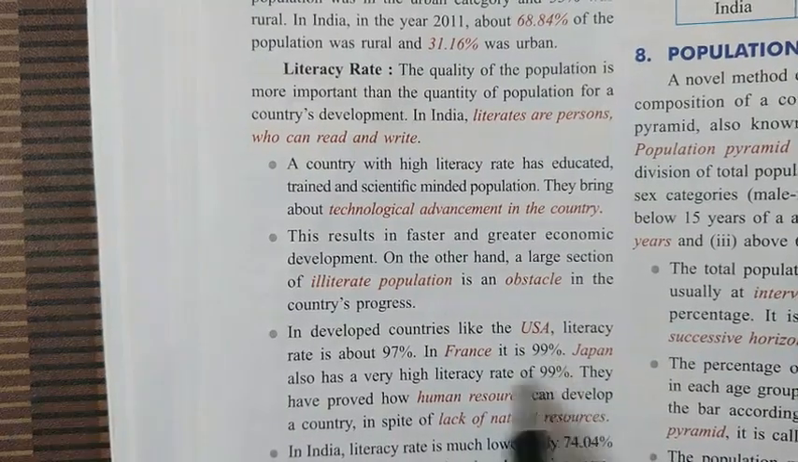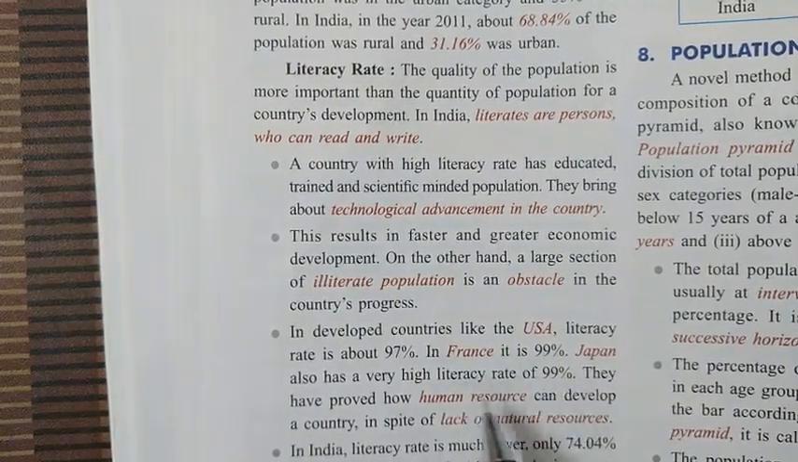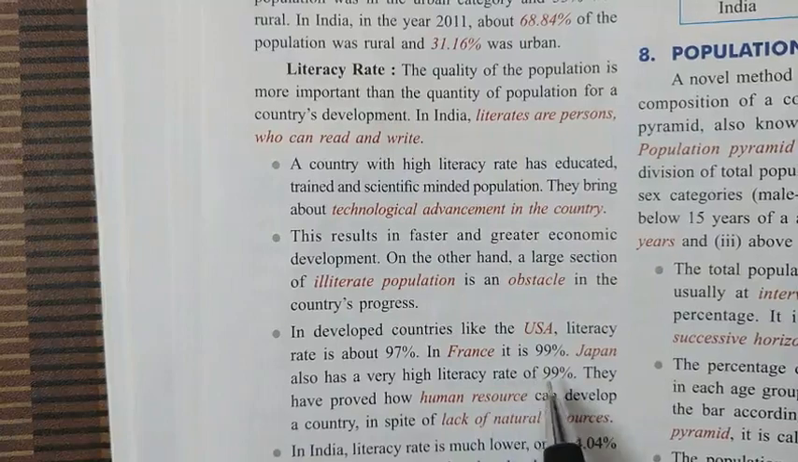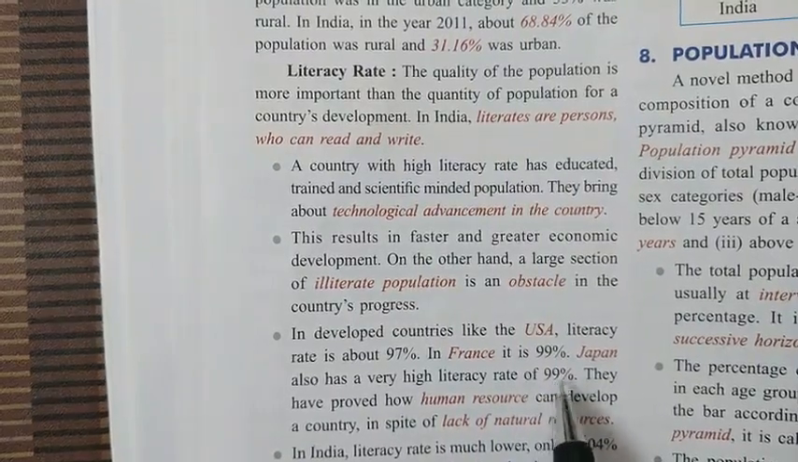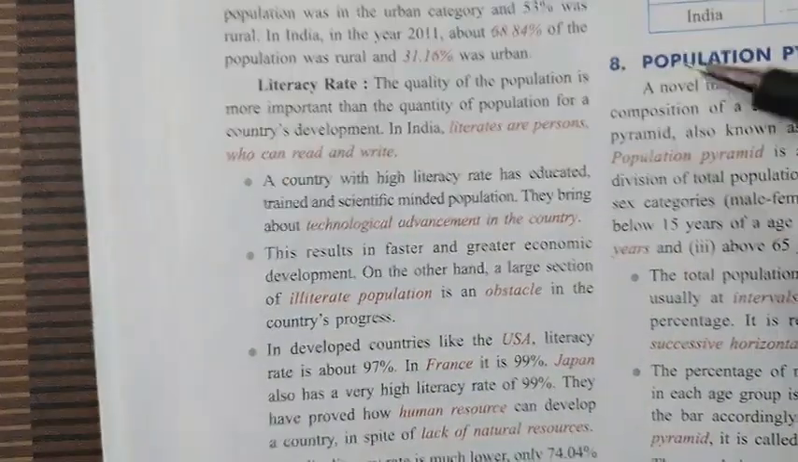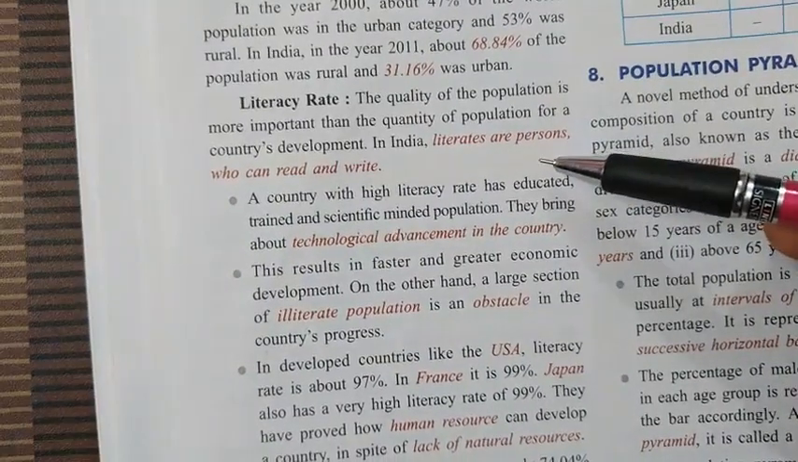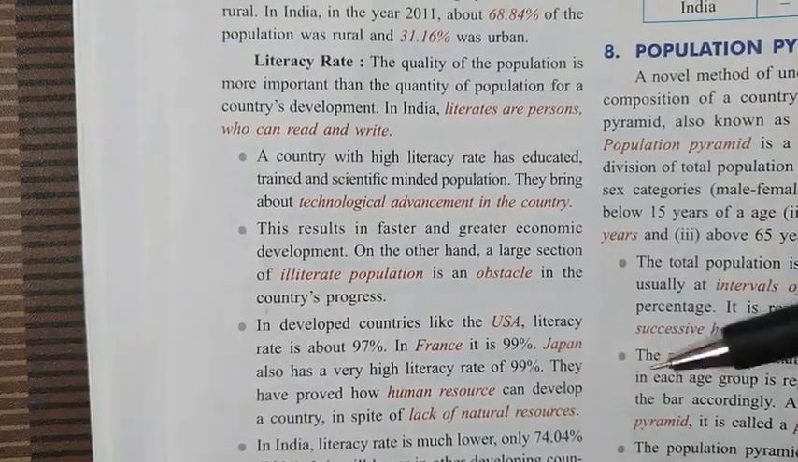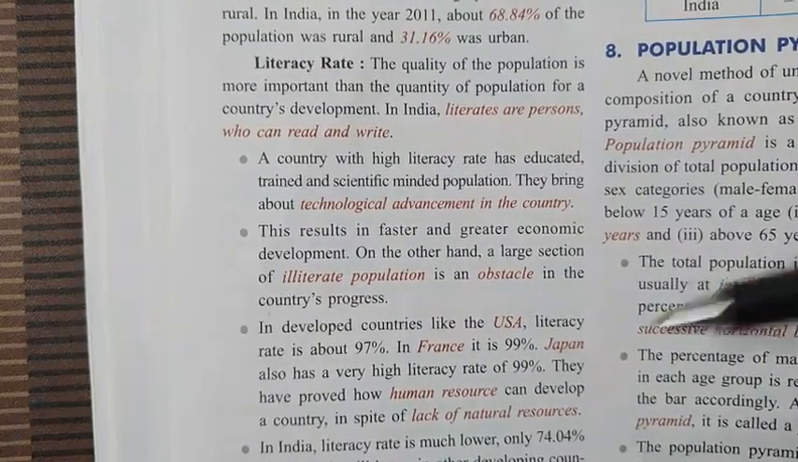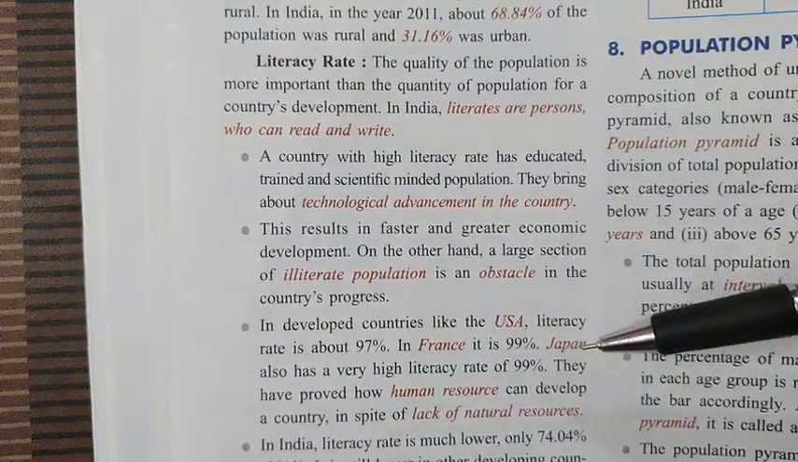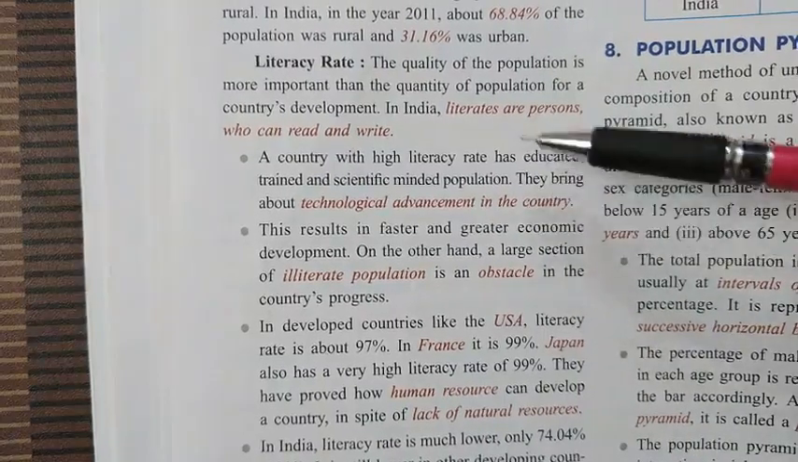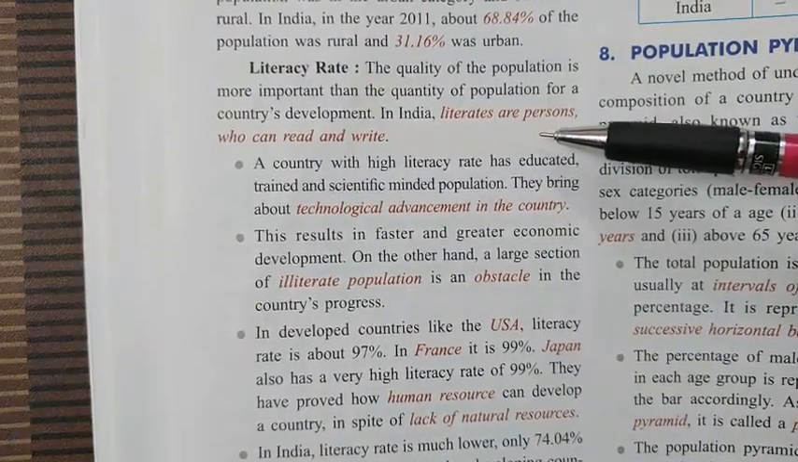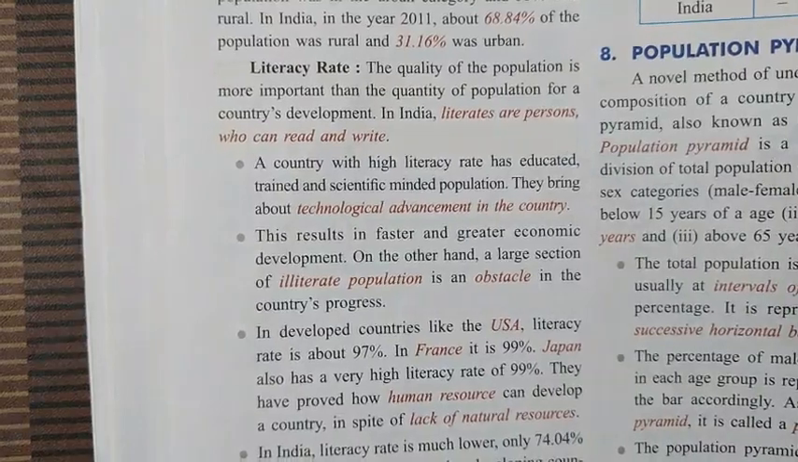So this 99% or 97% tells that these people are much more literate than what we know about literacy. Literate means the person who can read and write. So usually the percentage of people in France and Japan and in USA are actually much more than this definition of literacy or literates.